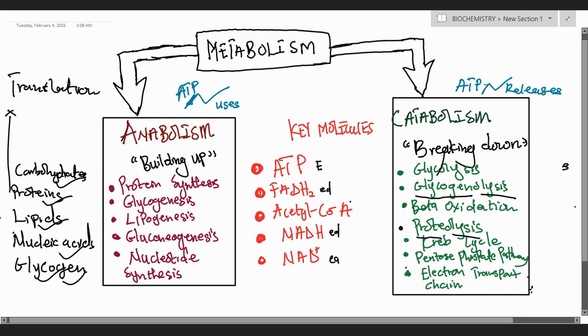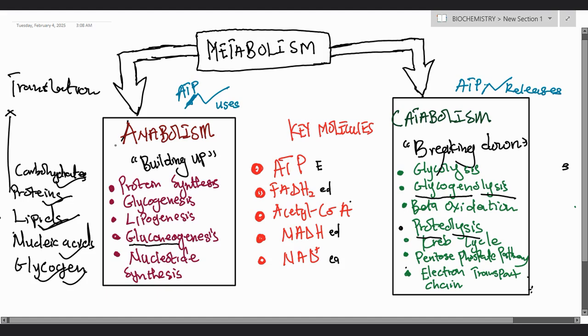Then we have lipogenesis. So lipogenesis tells us the formation of lipids. It's an anabolic process that involves the formation of lipids. Then we have gluconeogenesis. This one we talk about the formation of glucose. Gluconeogenesis. So carbohydrates, formation of carbohydrates. Then we have nucleotide synthesis. That one we can talk about the nucleic acids as well.